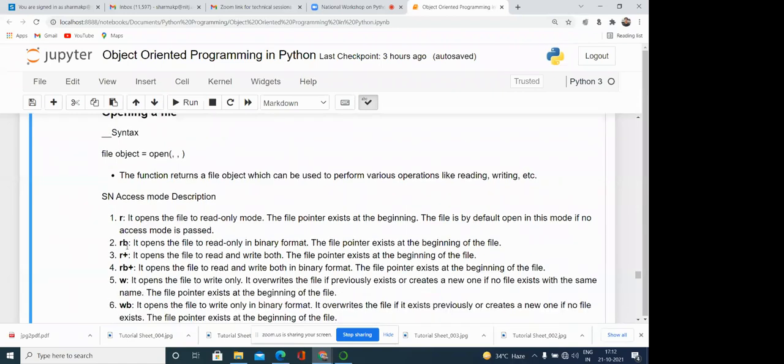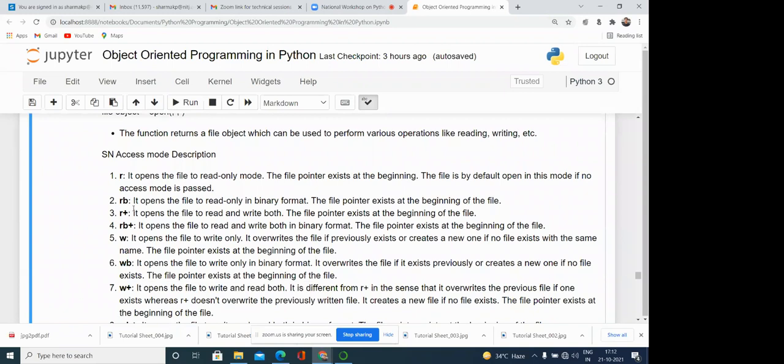One more is there, that is called RB. One important thing here is that there are basically two types of files. One is the text file, where you can see the text directly, like A, B, C, RAM, or whatever you have written in text or ASCII format. Some files are binary files. Binary files contain the data in binary format, like executable files, so they are not directly readable. If we want to perform read and write operations in binary format, we need to use B. B means the binary file.